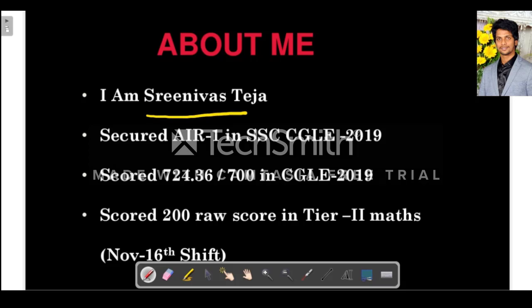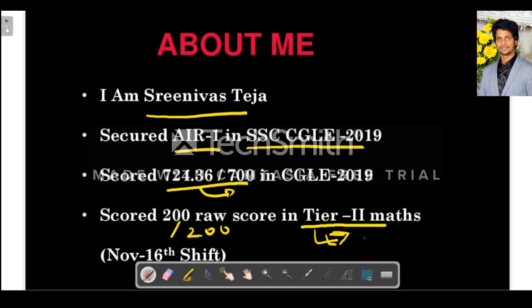So this is about me. My name is Sreenivas Teja and I have secured All India Rank 1 in SSC CGL 2019, and this is my score, 724.36 out of 700, and this is mainly due to the normalization process. I have scored 200 out of 200 in the Tier 2 paper of mathematics. The mathematics paper of Tier 2 in CGL is more or less on similar lines to CSAT mathematics, with regard to toughness and types of questions being asked.